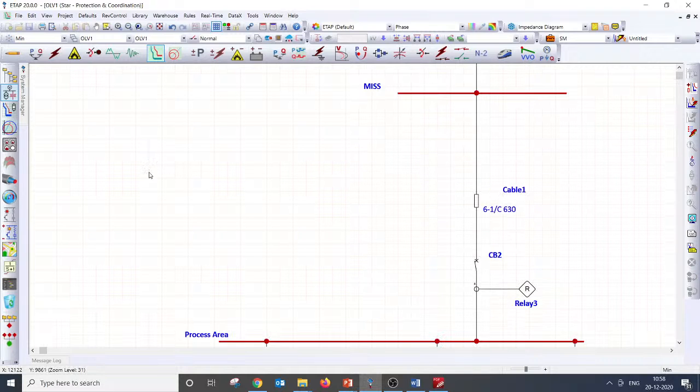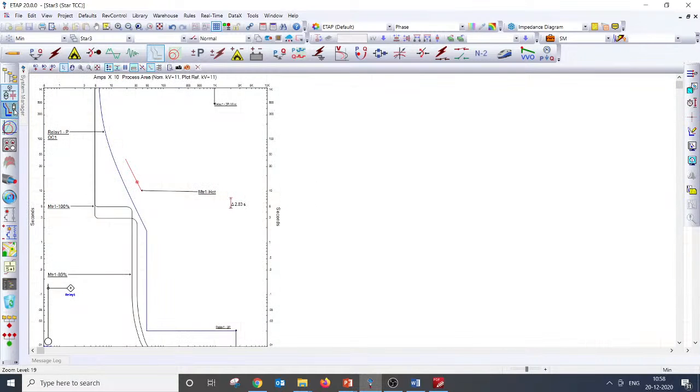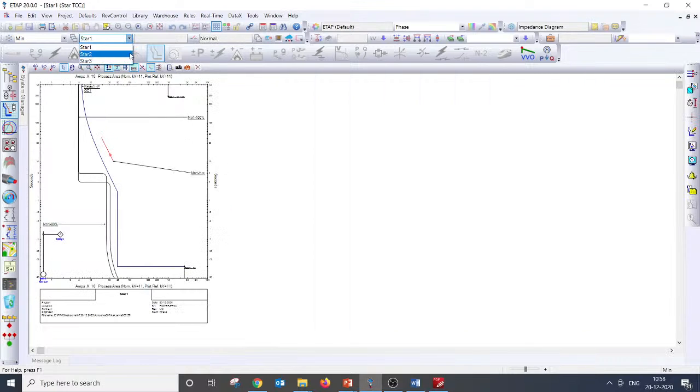In this case you can probably simulate. I have already made some graphs which you can try on your own. I'm not sure which graph we have made. I think it's in Star 2.